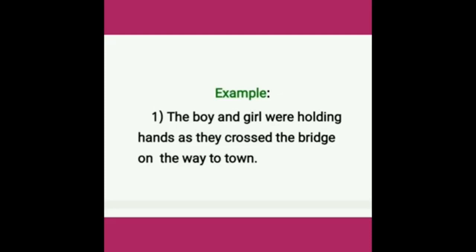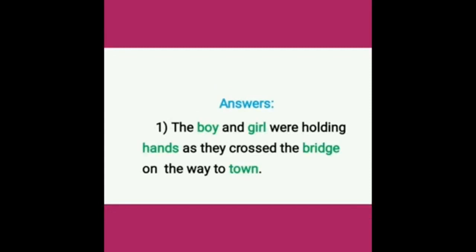So the nouns in this sentence are boy, girl, hands, bridge and town. Okay, good.